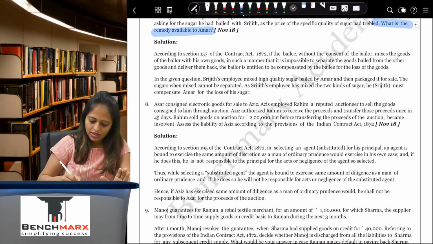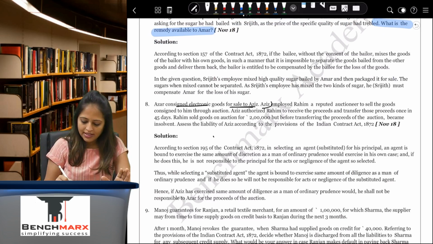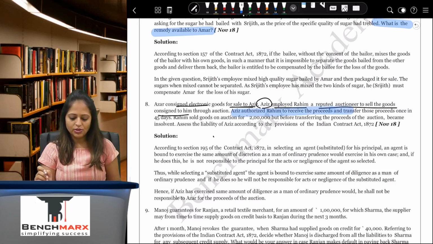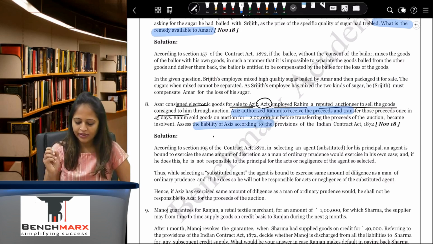Azhar consigned electronic goods for sale to Aziz. Aziz employed Rahim, a reputed auctioneer, to sell the goods consigned to him through auction. Aziz authorized Rahim to receive the proceeds and transfer those proceeds once in 45 days. Rahim sold goods on auction of 2 lakhs, but before transferring the proceeds became insolvent. Assess the liability of Aziz.